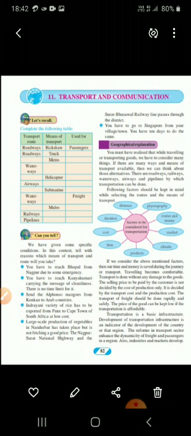Now next, see geographical explanation. It is given. You must have realized that while traveling or transporting goods, we have to consider many things. If there are many means of transport available, then we can think about those alternatives. There are roadways, railways, waterways, airways and pipelines by which transportation can be done. So here we can say what are the means of transportation. The various means of transportation are roadways, railways, waterways and pipeline.